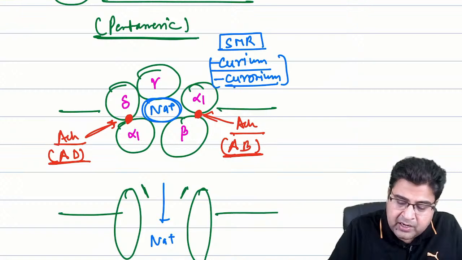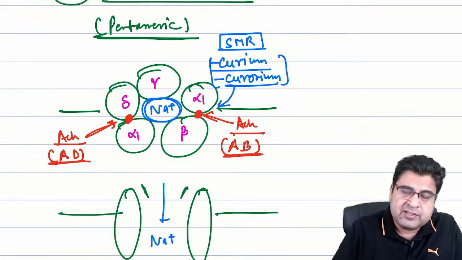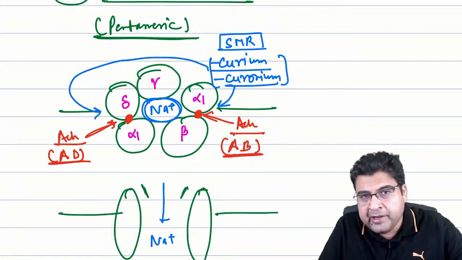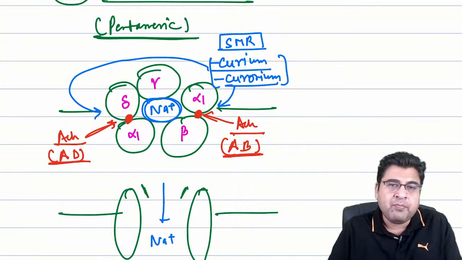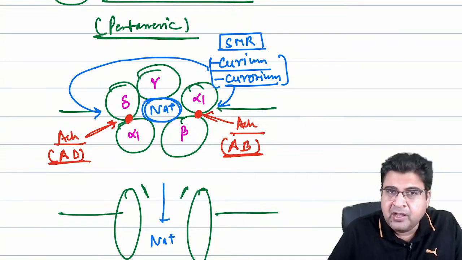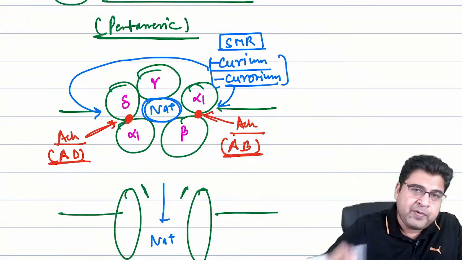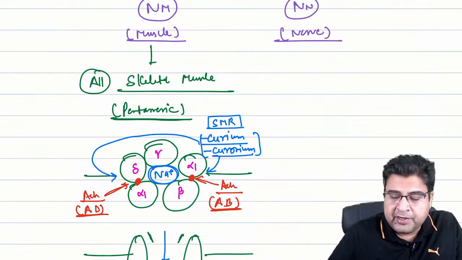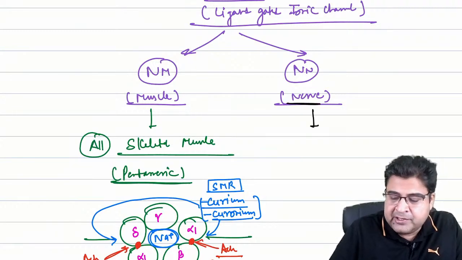Now the binding site of these medicines is the same. Whatever the binding site of acetylcholine is, the same is the binding site of curium and curonium on this receptor. So they are competitive inhibitors of the NM receptor. They will not let acetylcholine bind on this receptor by occupying the sites which are alpha 1 beta, alpha 1 delta. Got it?